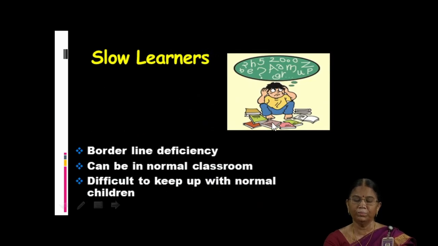Slow learners can be in the normal classroom with normal children. They are called borderline deficiency children. They can mingle with normal children, but they find it difficult to learn. Extra attention must be given to these children by the teacher and by the parents so that they can come up well.